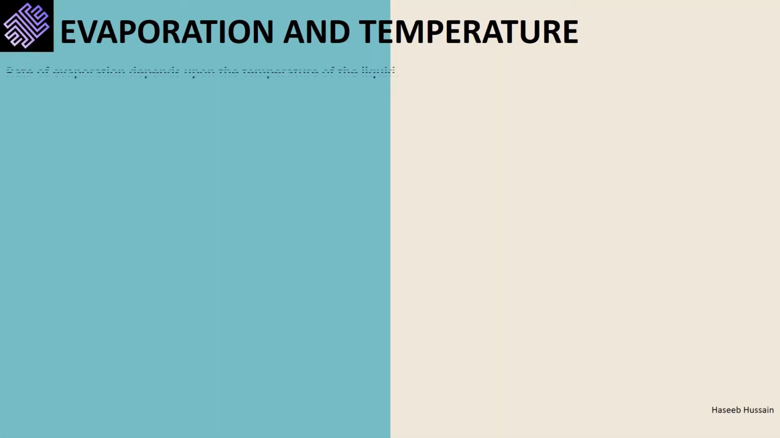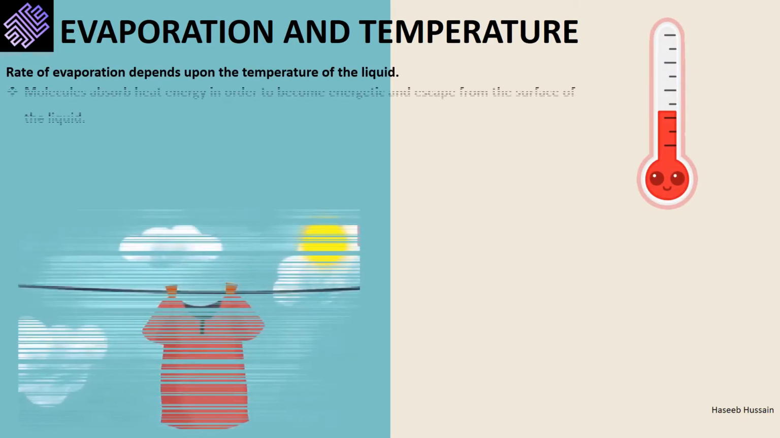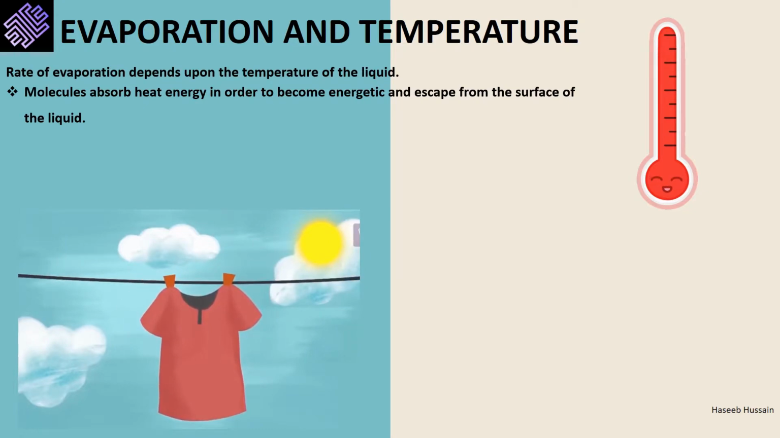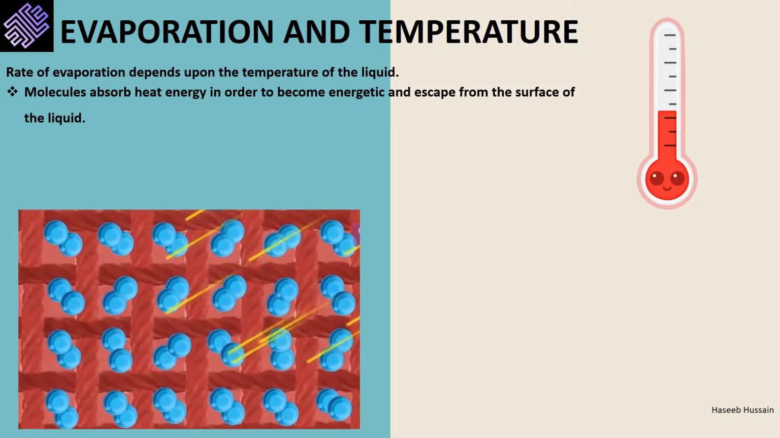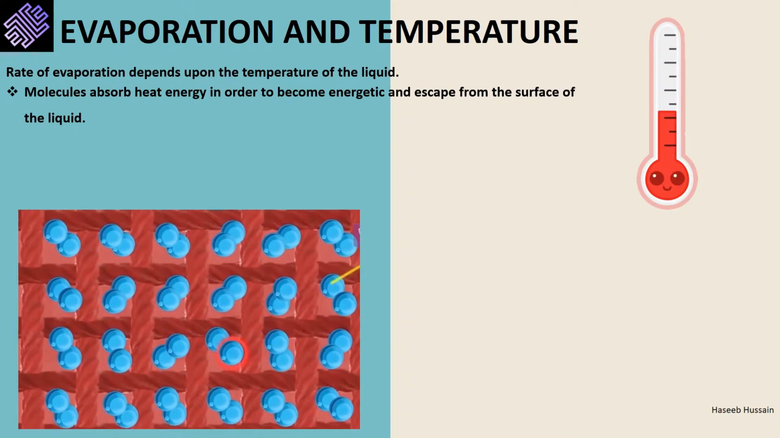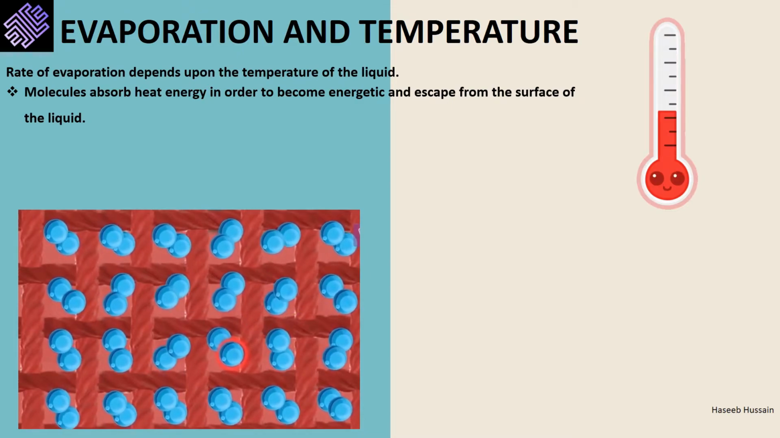Rate of evaporation depends upon the temperature of the liquid. We know that in evaporation, molecules absorb energy in order to become energetic and escape from the surface of the liquid. Below, we have a wet cloth hanging over the railing to dry. The sun is shining brightly over the cloth, transmitting energy to it. The energy is in the form of light, a photon. A molecule absorbs this photon to become energetic and escape.